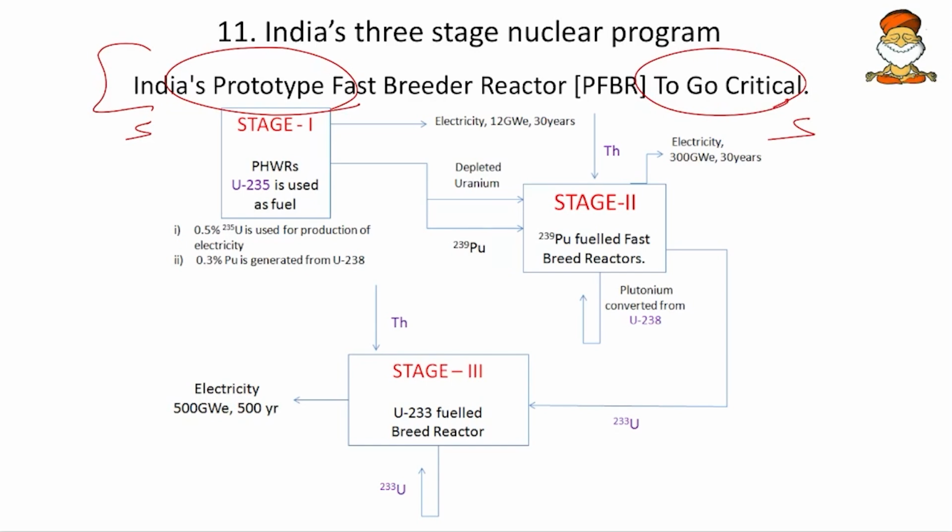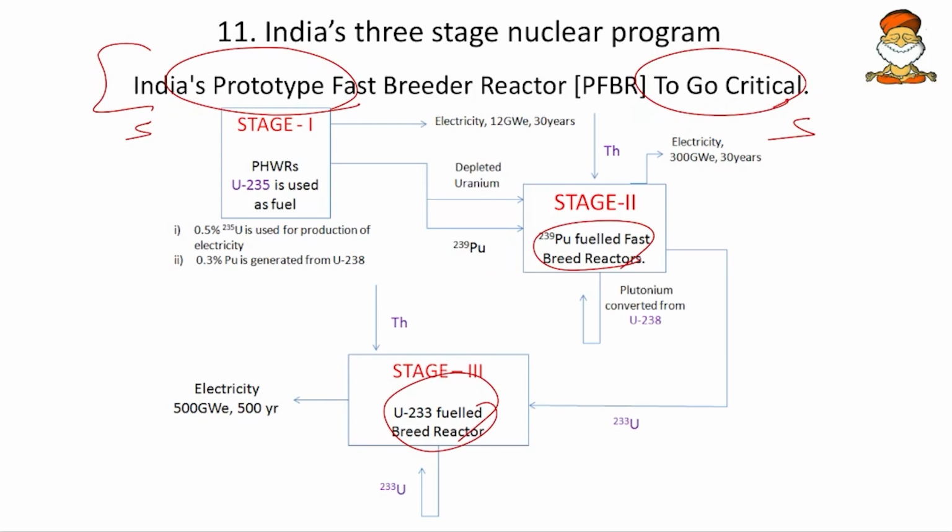Friends, we have the pressurized heavy water reactors. That was the first stage of the Indian 3-stage nuclear program. Slowly we will move towards the fast breeder reactors. If we move towards fast breeder reactors, then we need not purchase the nuclear materials from other nations. Then we will have thorium based nuclear reactors, and we have an excess of thorium in Kerala's monazite sands. So we will be self-reliant in nuclear technology.